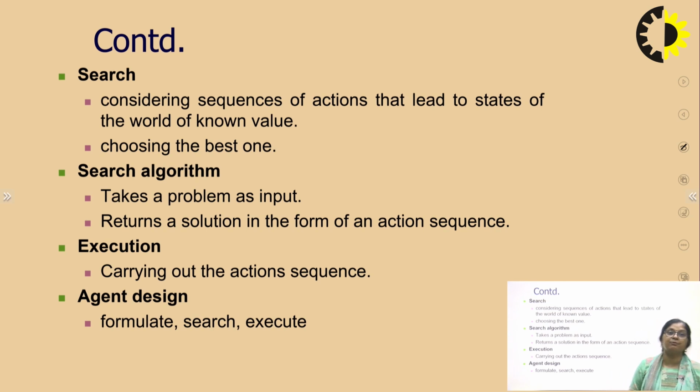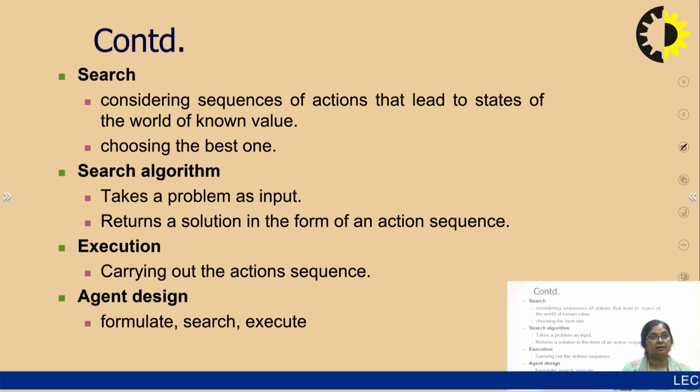It means we have to search the total state space, considering sequences of actions that lead to a state of the world of known value. We will see the actions and in what sequence they will be performed, and it should result in the states that we want.